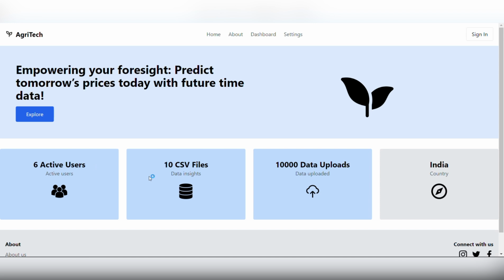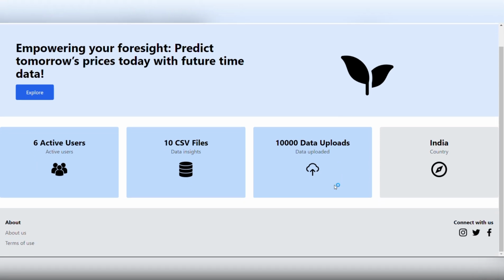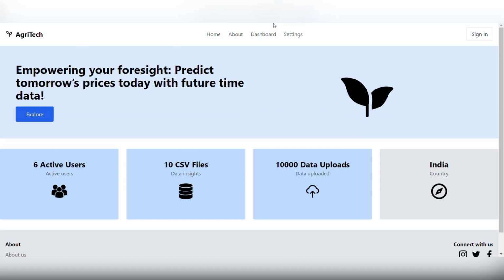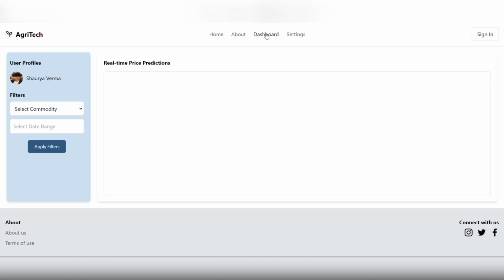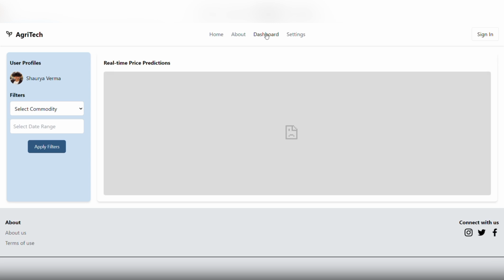We also uploaded 10 CSV files and the CSV file section also shows how much data it includes. The site uses authentication to show which country the user is from. So let's move to the dashboard section. Users can see their profile images along with their names.